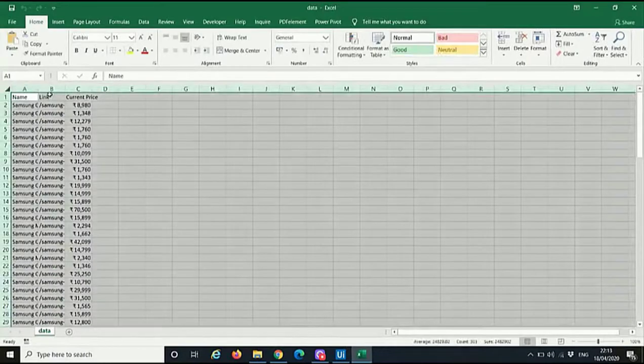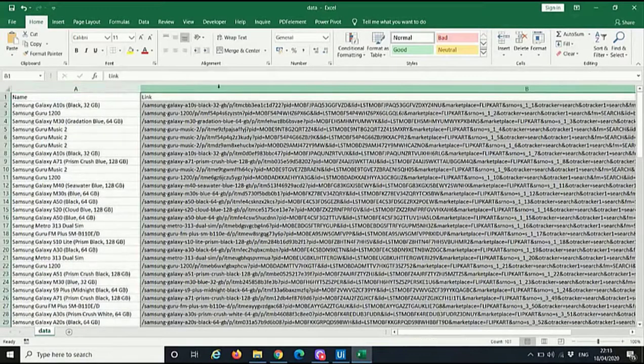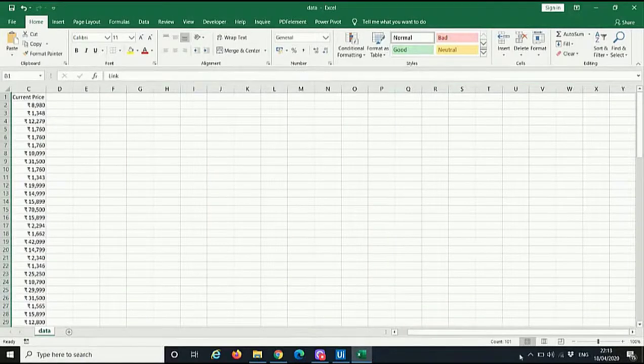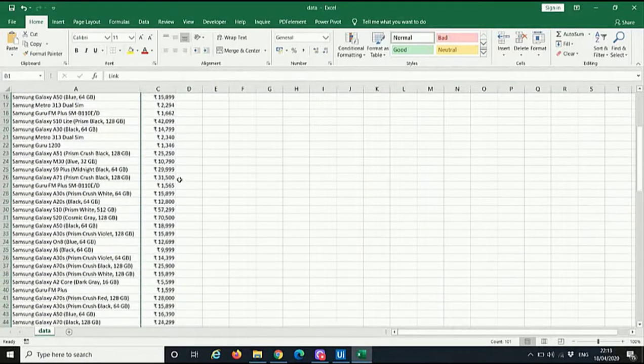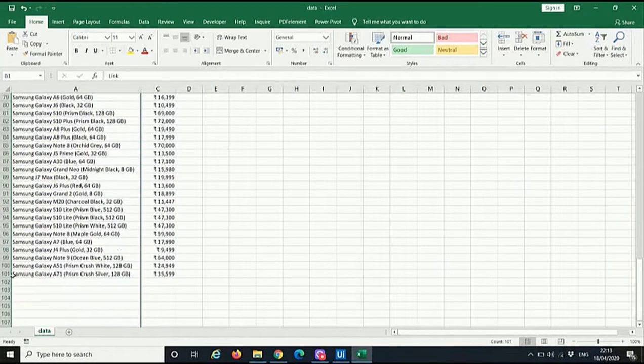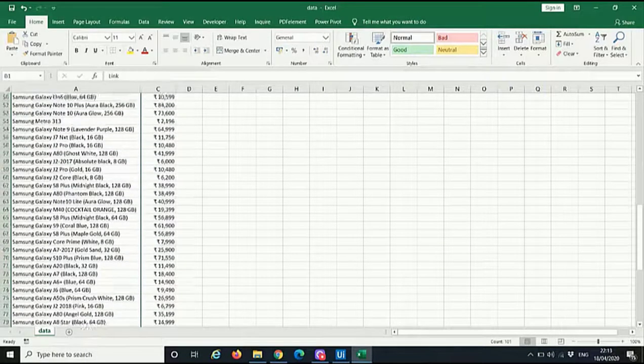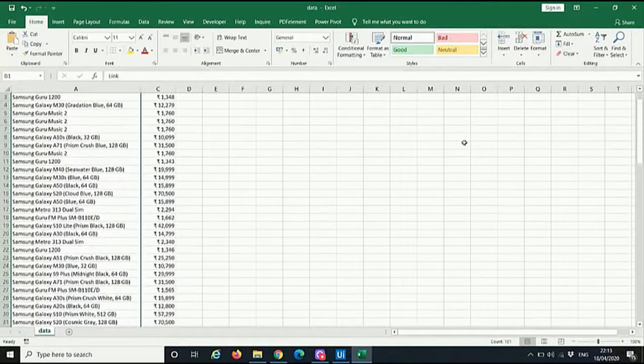Here is our scraped data of 100 items. Companies can now compare the data and fluctuate its price to stay in the competition.